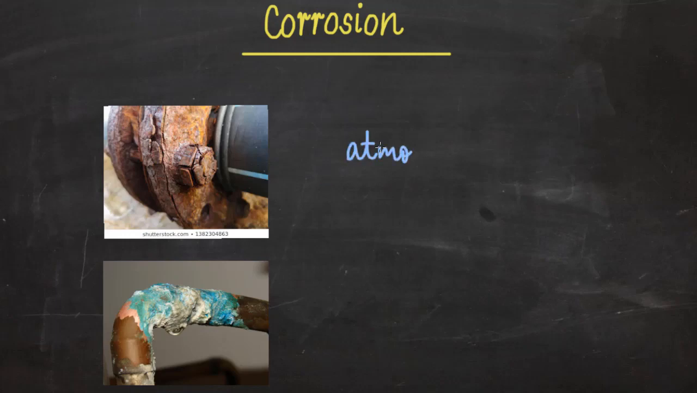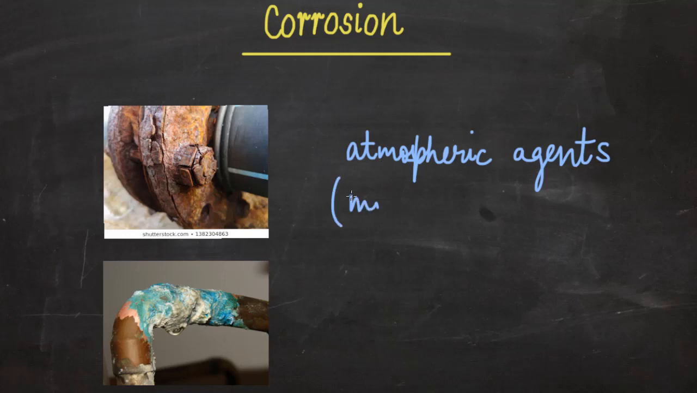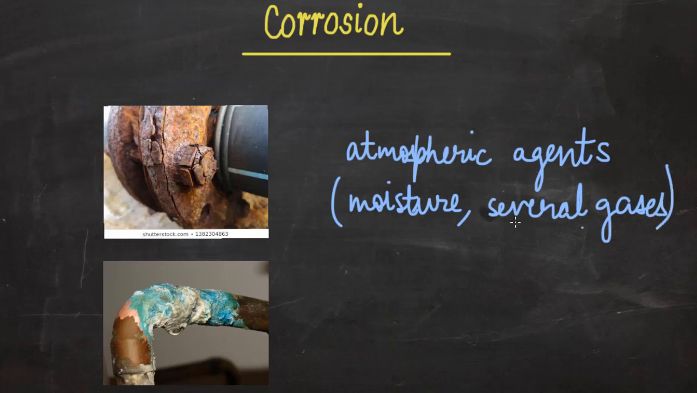Metals, when they are exposed to various atmospheric agents, so what do I mean when I say atmospheric agents? I mean nothing but the moisture that is present in the atmosphere or several gases that are present in the atmosphere. When these agents react with the surface of the metal, they produce some unwanted substances, and these substances change the appearance of the metal altogether.